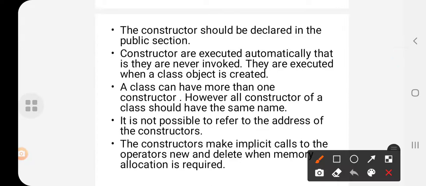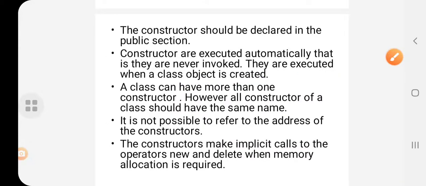Next, constructors are executed automatically, that is, they are never invoked. They are executed when the objects are created. So this is an important point. When the objects are created, the constructors execute automatically. When no object is created, the constructor cannot be executed. Okay, so keep this point in your mind.